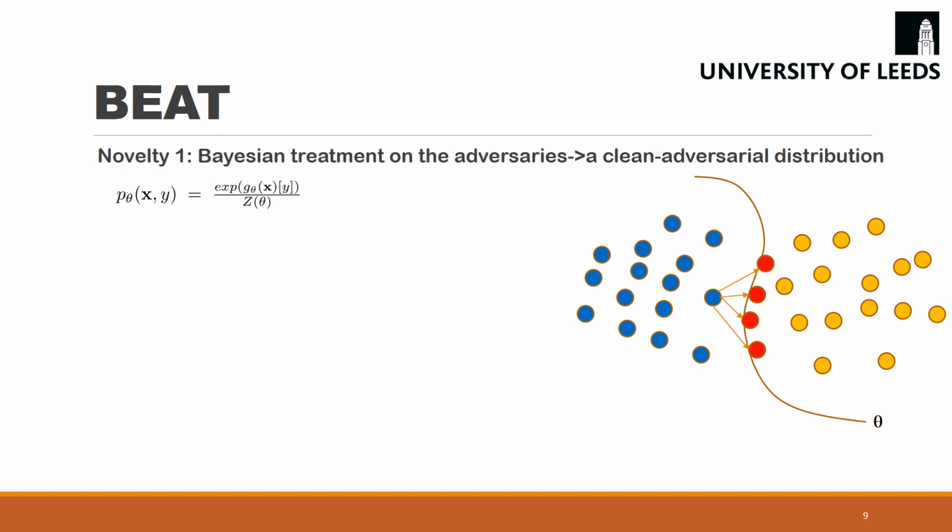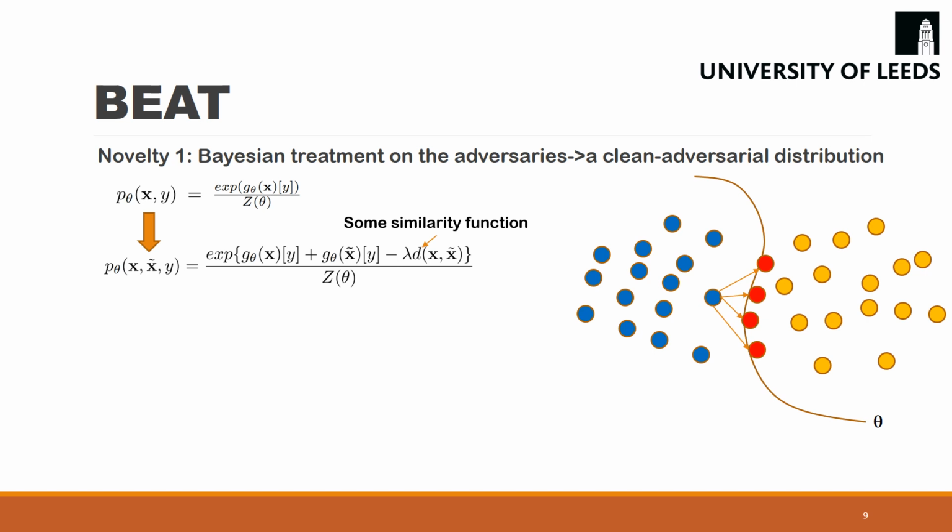Based on energy-based models, any classifier can be represented as an unnormalized density function parameterized as an energy function. Here, X is the data, Y is the label, Z is the normalizing constant, and G theta is any classifier parameterized by theta. Similarly, we parameterize the clean adversarial distribution as an energy function. In the numerator, the first term is the logit of X on class Y. The second term is the logit of its adversarial sample X tilde on class Y.